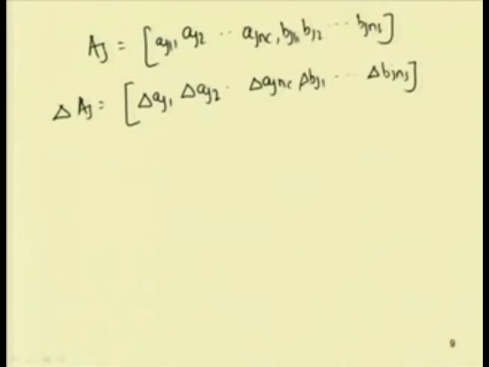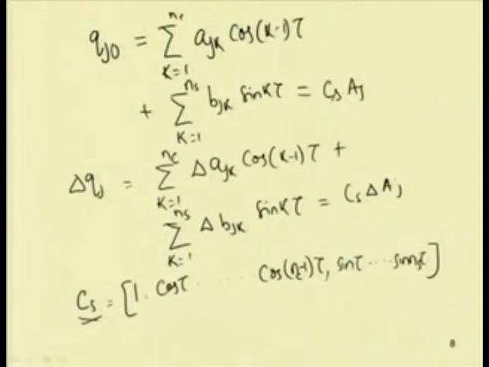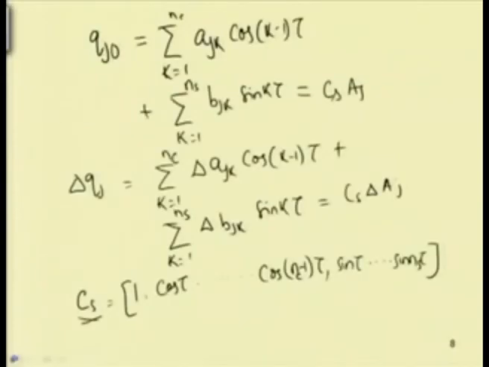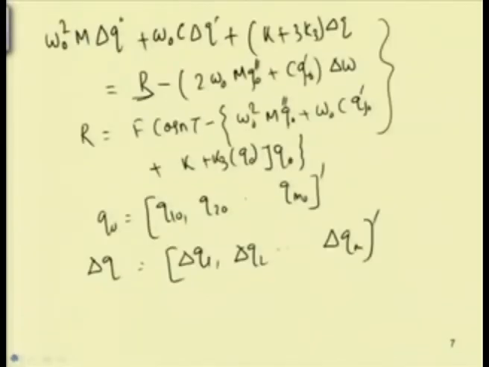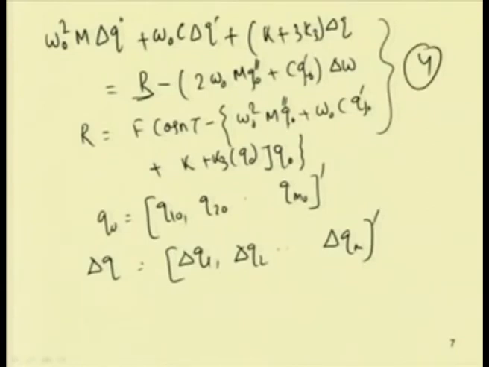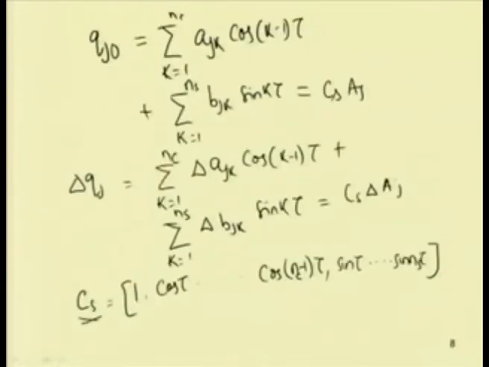So, in this way, now writing this equation, that is q j 0 and delta q 0, using this Fourier series, one can now substitute this equation in the governing equation, the equation that we have obtained here. Let me put this as equation number 4, this term as equation number 5, and this as equation number 6.